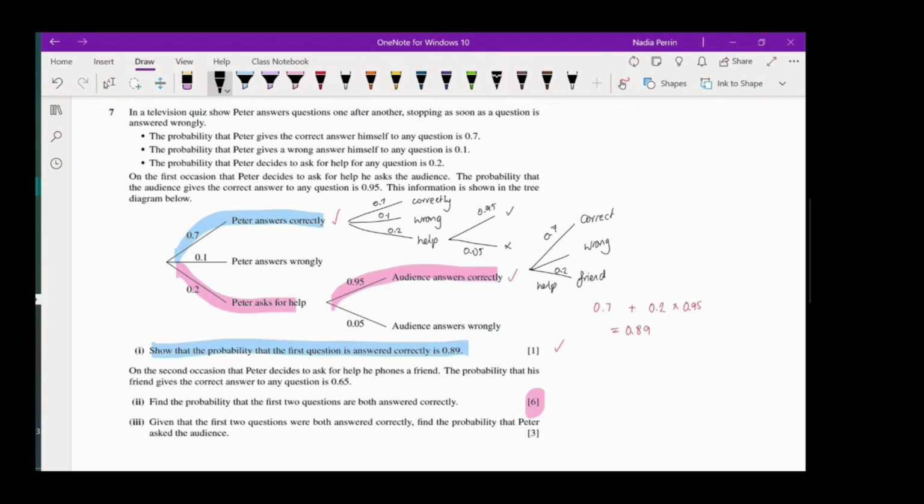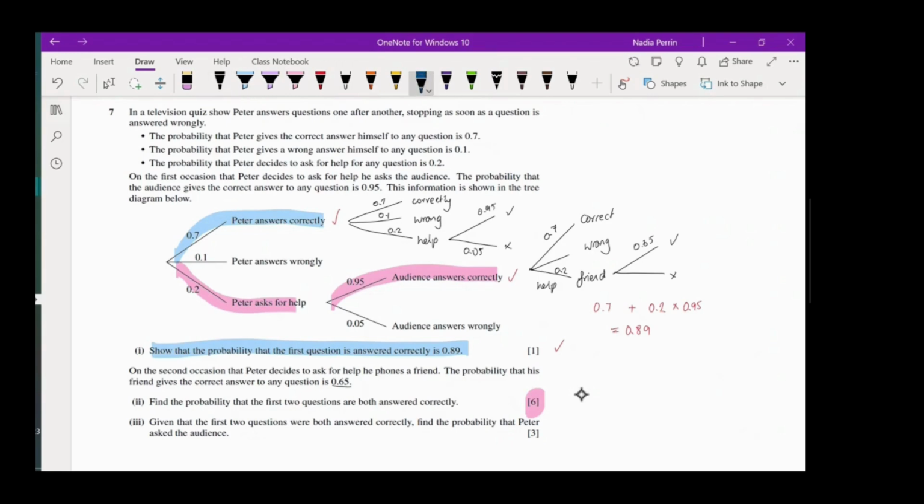So that's a 0.2. And when he phones a friend, he's got a 0.65 chance of getting it right. So there is a lot going on. In order for you to find the probability that the first two questions are both answered correctly, we have to go through every possible scenario. So if we follow the top path,